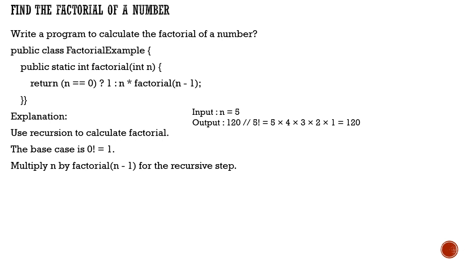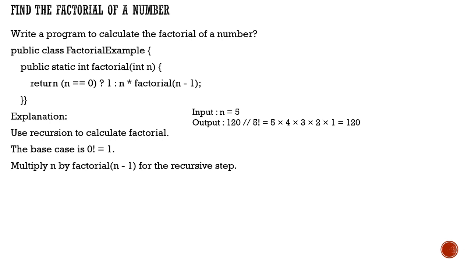Now, finding the factorial of a number, let's say for example 5. All the numbers previous to that, we have to take each one of them and multiply, and then you will find the ultimate number. In this, we will make use of a recursive function. If you see here, I've written a function. In the logic, I am checking if n is equal to 0, then it returns 1. Otherwise, n is multiplied by the factorial of n minus 1. Again I will call that function, and it will check the same logic.